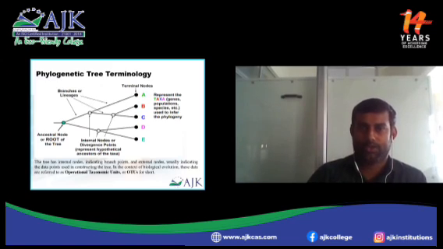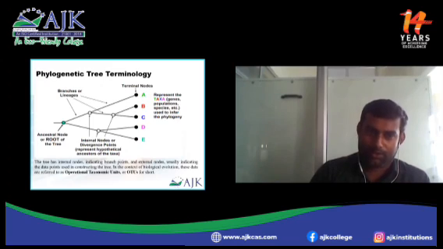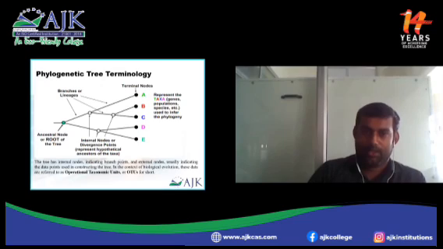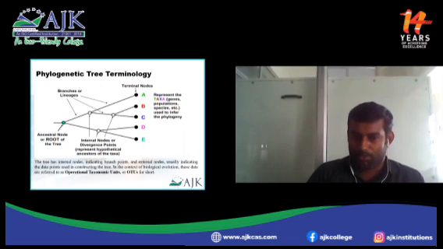So, phylogenetic tree terminology. Every tree has a root. From the root, the branches and sub-branches all arise. Here, let's say the blue one is the ancestral node or root of the tree. From that come some branches with internal nodes, and from the internal nodes again sub-branches. At the end of the sub-branches, there are terminal nodes or external nodes.